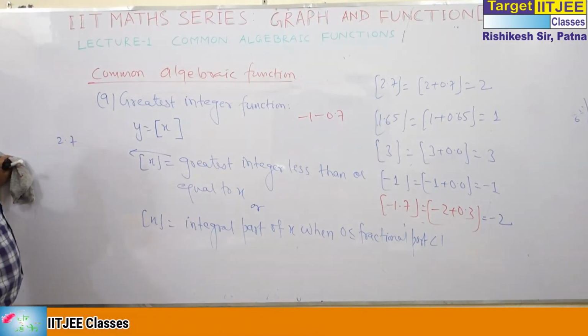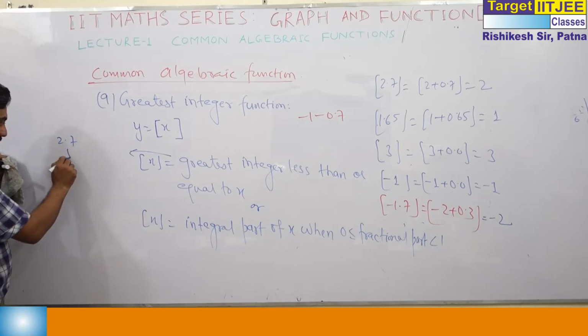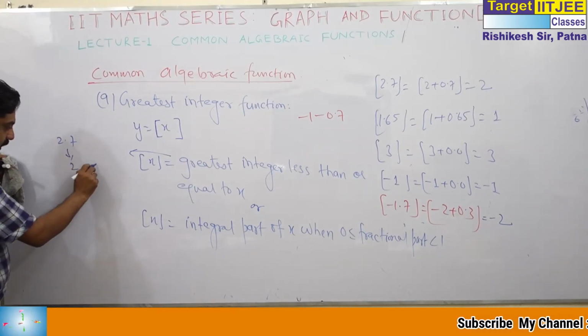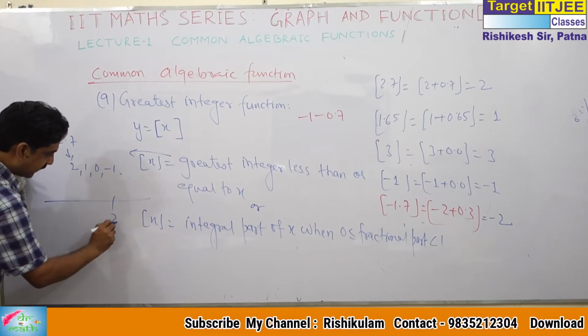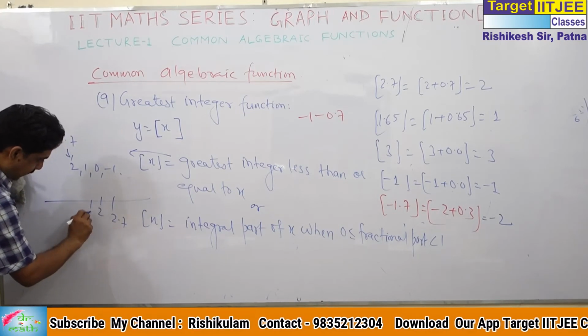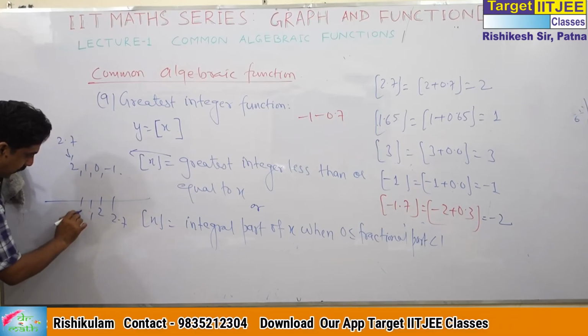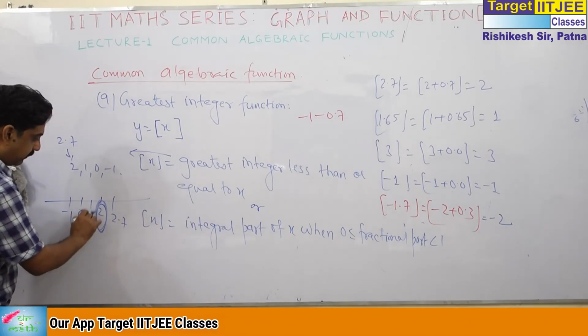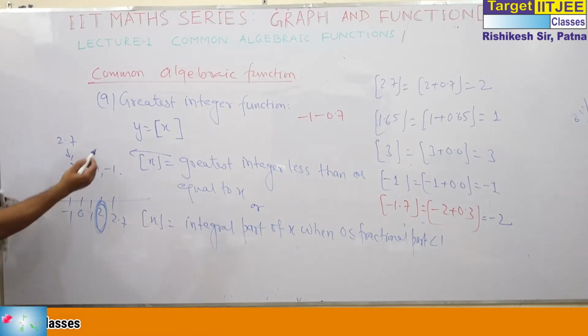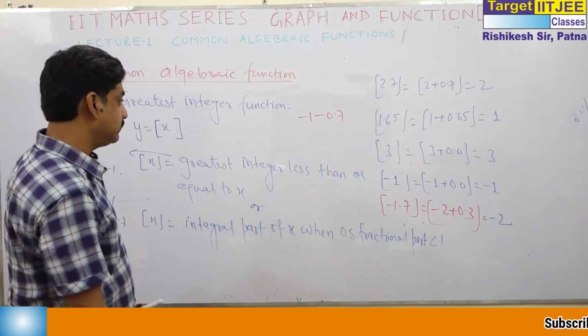Consider 2.7. Integers less than 2.7 are 2, 1, 0, minus 1 and so on. Among them, 2 is the greatest. So that is the greatest integer function.